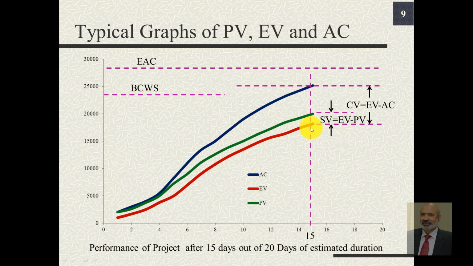So say at the completion of 15 days, if this is our EAC and this is our actual cost, then this difference will be ETC, and it will be positive because ETC will be EAC minus AC. Or if we compute ETC first, then we would say EAC will be ETC plus AC.